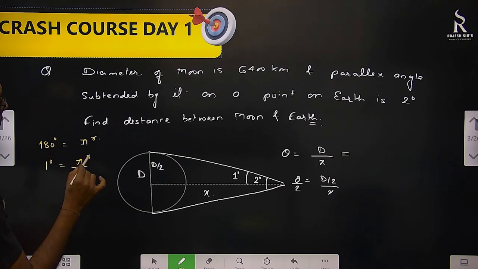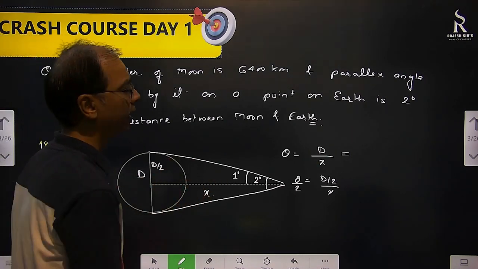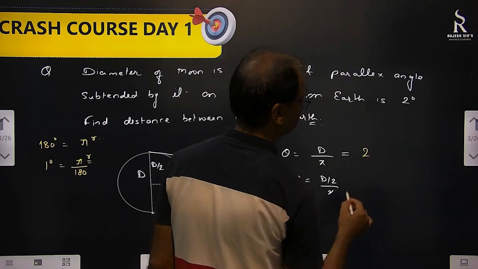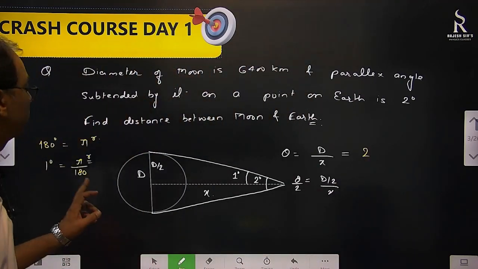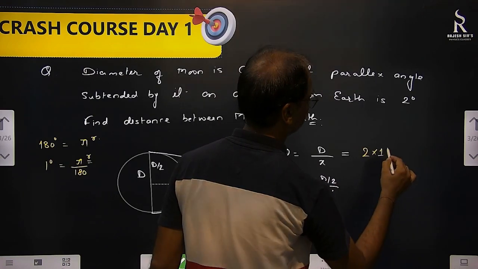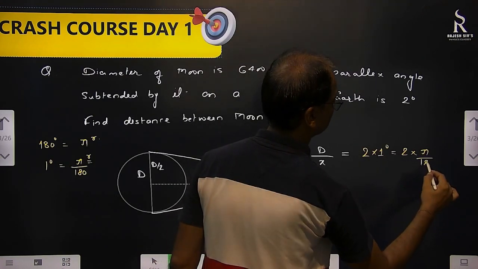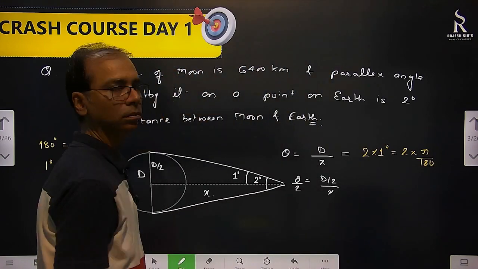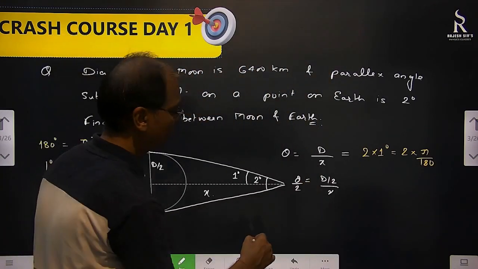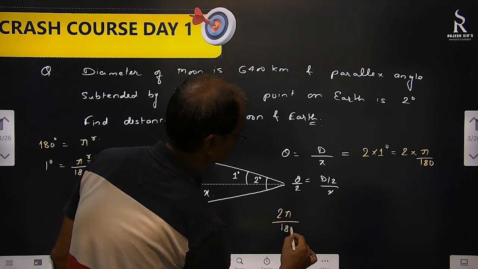1 degree equal to pi by 180 radian. How much do we have here? 2 degrees we have. So 2 into 1 degree. That means 2 into pi by 180. Okay. So let's write that. 2 pi by 180 equal to d by x.